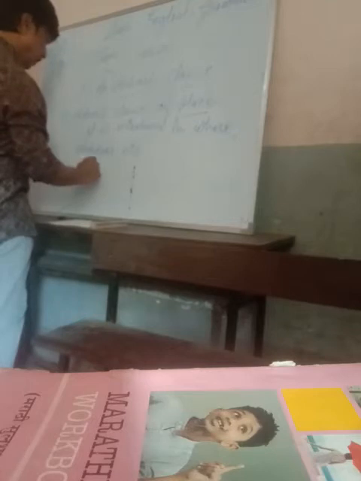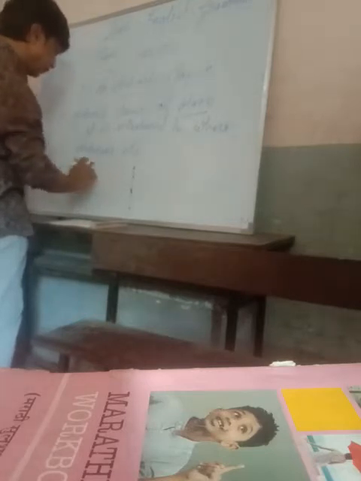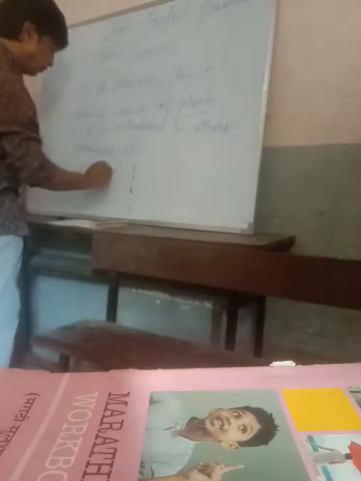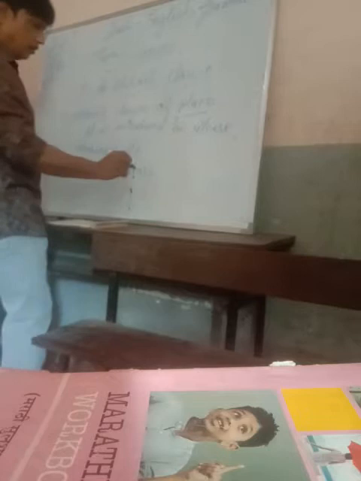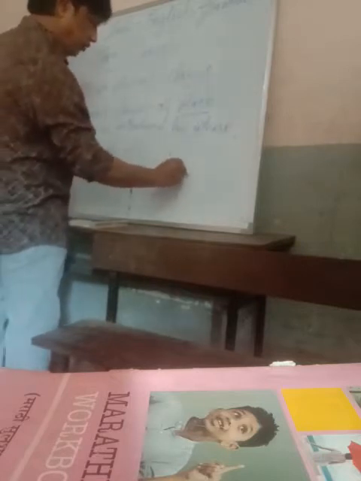I am going to give you an example to make the idea clearer. He went where he belonged.